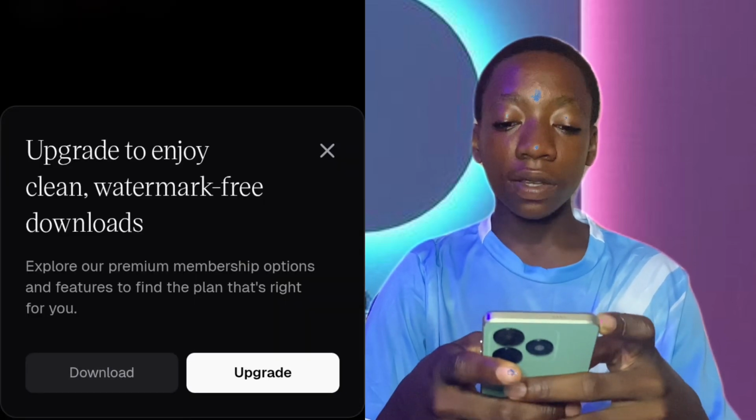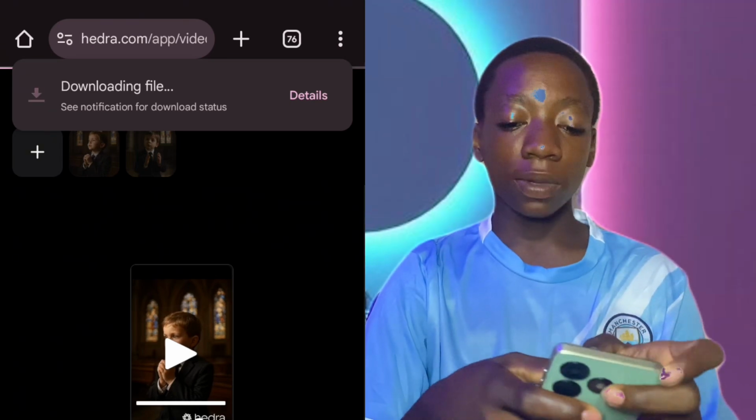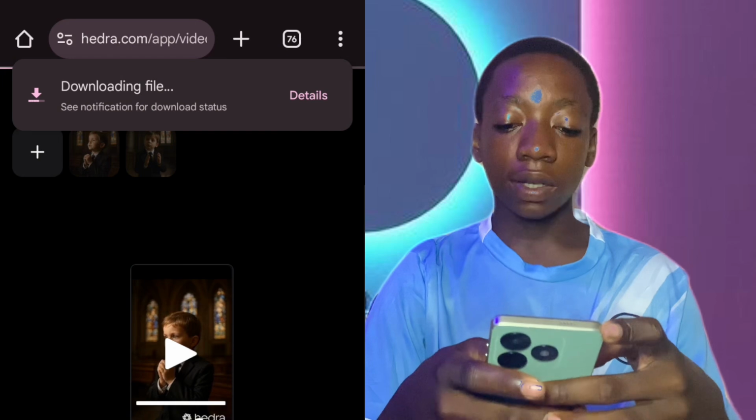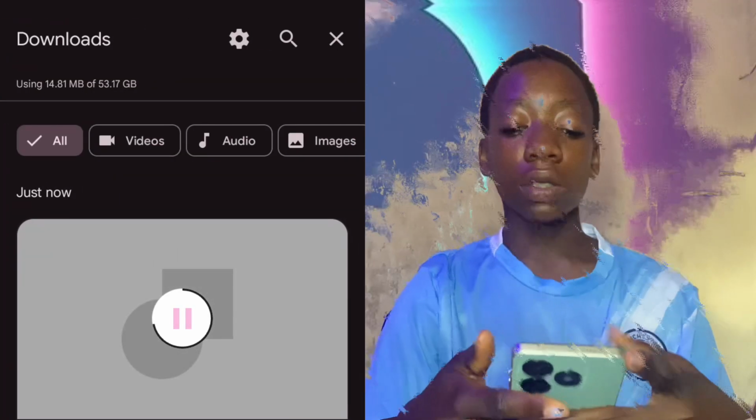So you click on download. Let's first download it. So you can see here, downloading files. You click on this place, details. As you can see here, it is loading. It's moving very well. All we need now is to remove the watermark.